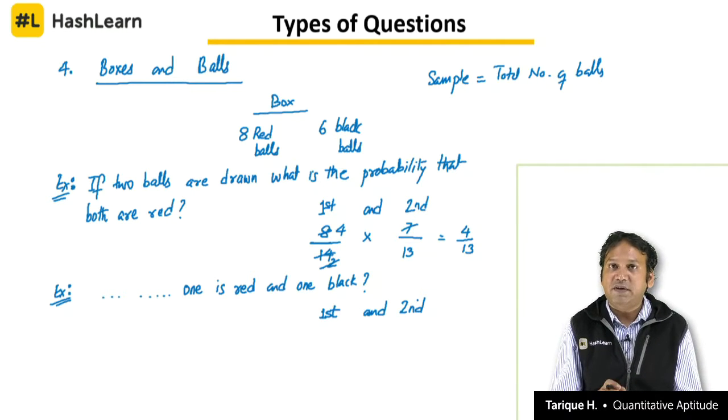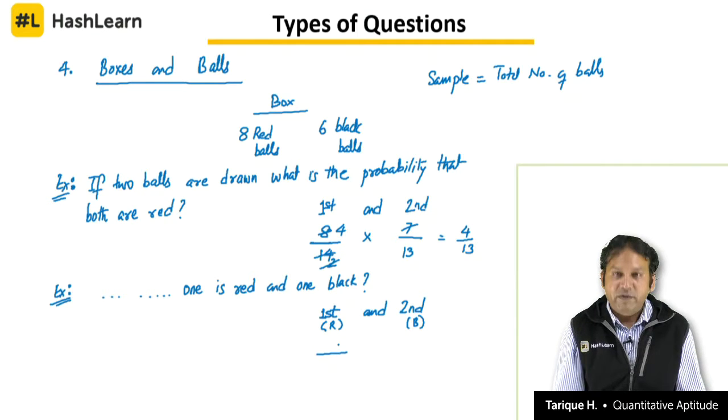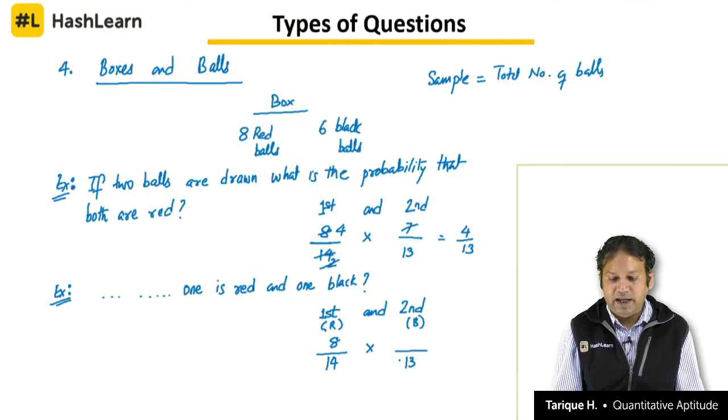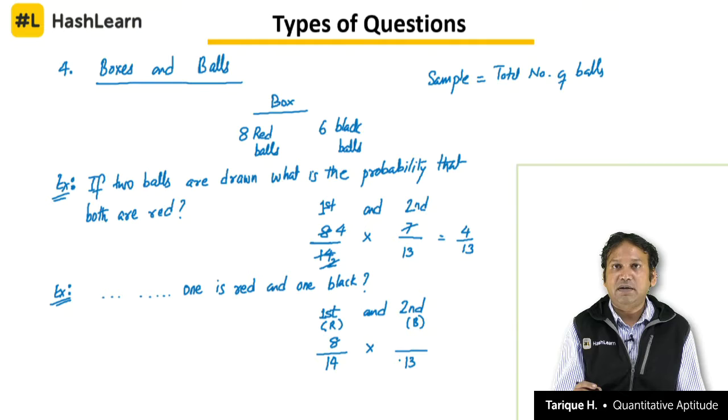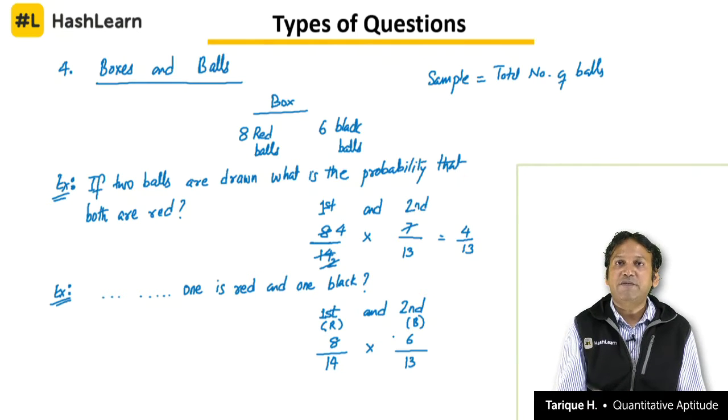So we are taking out two balls, first and second. I want one red, one black. Let us say the first one is red, second one is black. When I was taking out the first ball, there were 14 balls in the box. I want it to be red, so there are 8 favorable balls, so 8 by 14 into, and means into. For the second ball, the number of balls has reduced to 13. I want the second ball to be black. The first ball was red, it has not disturbed the number of black balls, number of black balls remains 6, so 6 by 13.